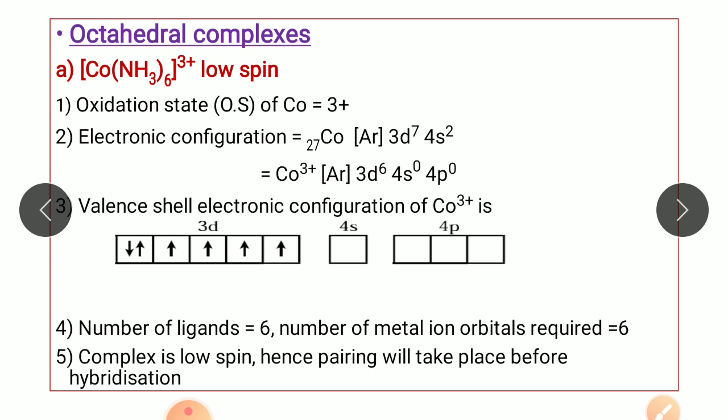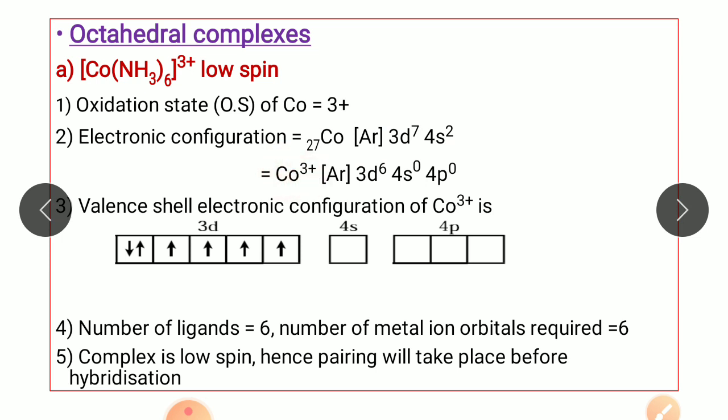So let's begin with the octahedral complexes. Now the example over here is the cobalt complex, that is Co(NH3)6 3+. The complex is carrying the charge 3 plus, so it is a cationic complex, and it is a low spin complex. The first step is to write down the oxidation state of the metal. The oxidation state of cobalt in this complex is 3 plus. Cobalt has atomic number 27, so its electronic configuration can be written as argon 3d7 4s2.